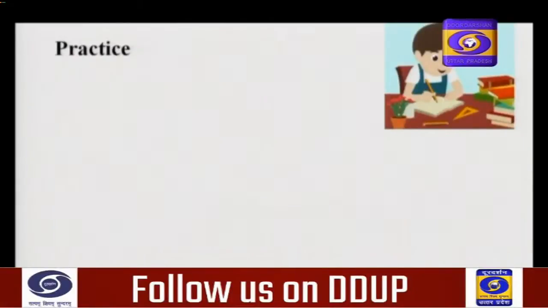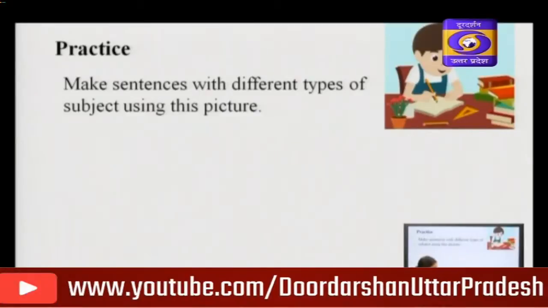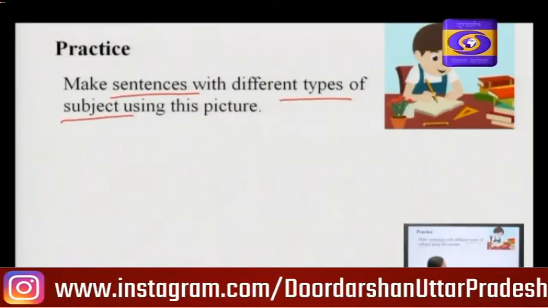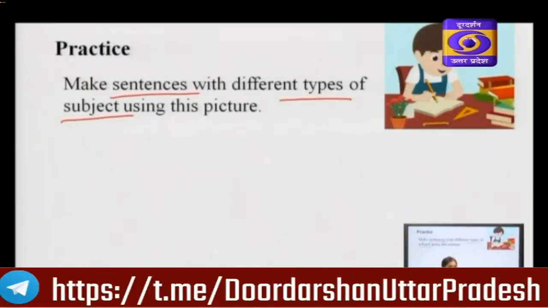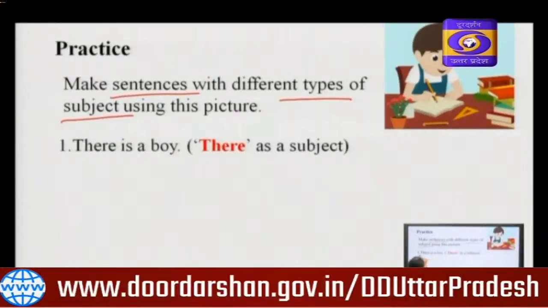Let us practice. Here is a picture of a boy. Make sentences with different types of subject using this picture. What do you see in this picture? There is a boy. You will say, there is a boy. "There" is used as subject in this sentence.